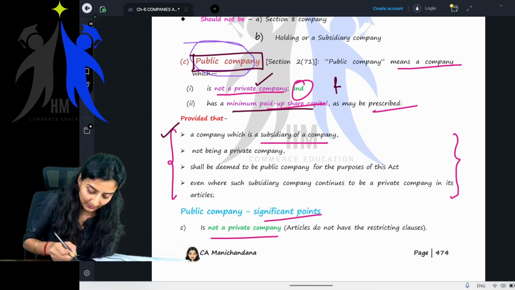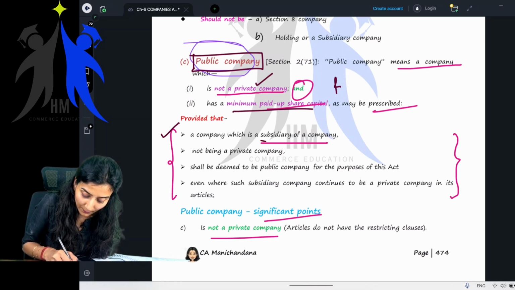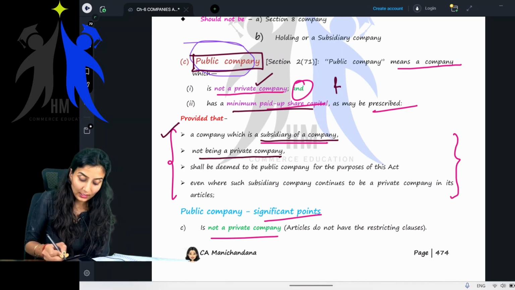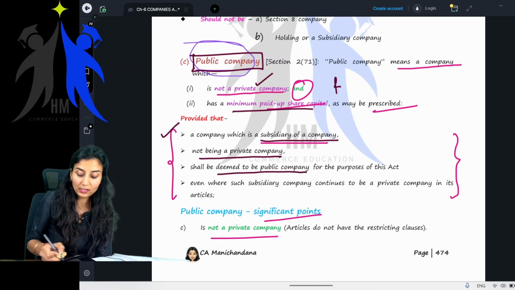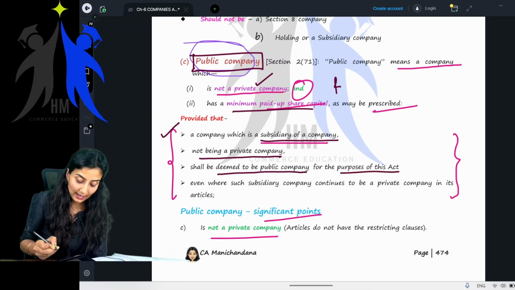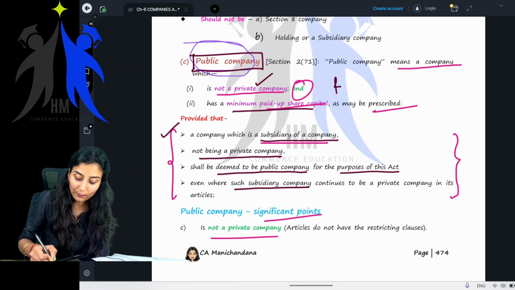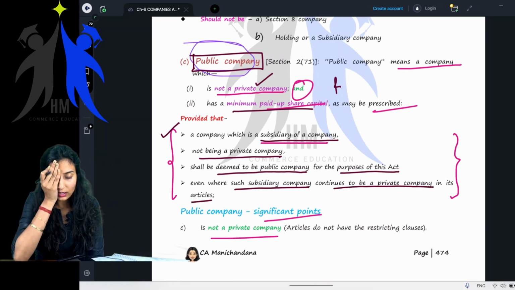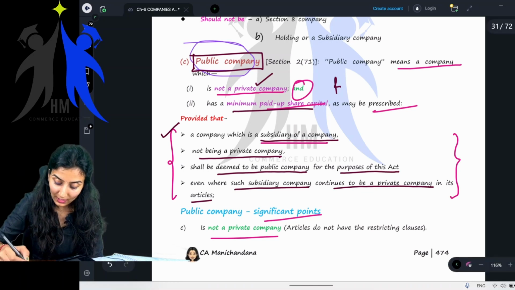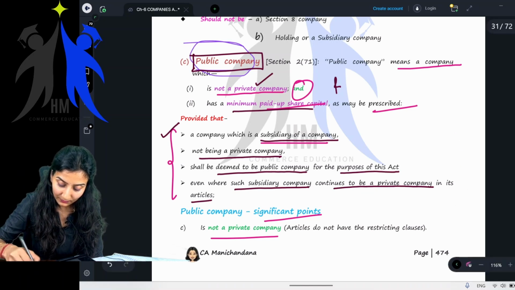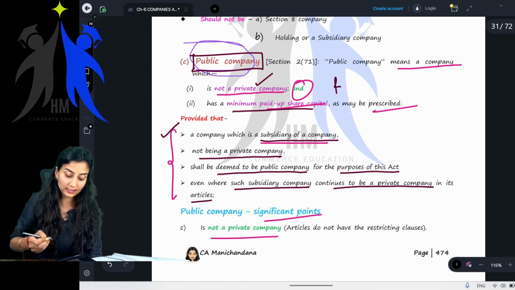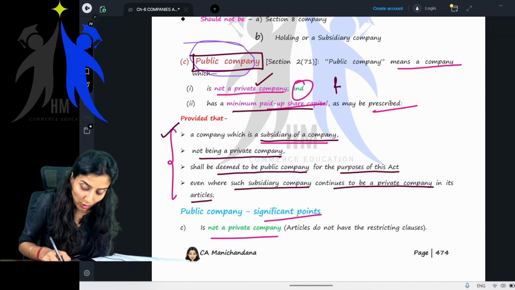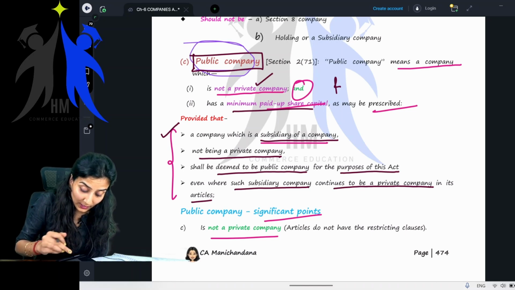Provided that a company which is a subsidiary of a company not being a private company shall be deemed to be a public company for the purposes of this act, even where such subsidiary company continues to be a private company in its articles. Children, why did you not understand? It's so easy. See what they're trying to tell. Provided that a company which is a subsidiary of a company not being a private company.